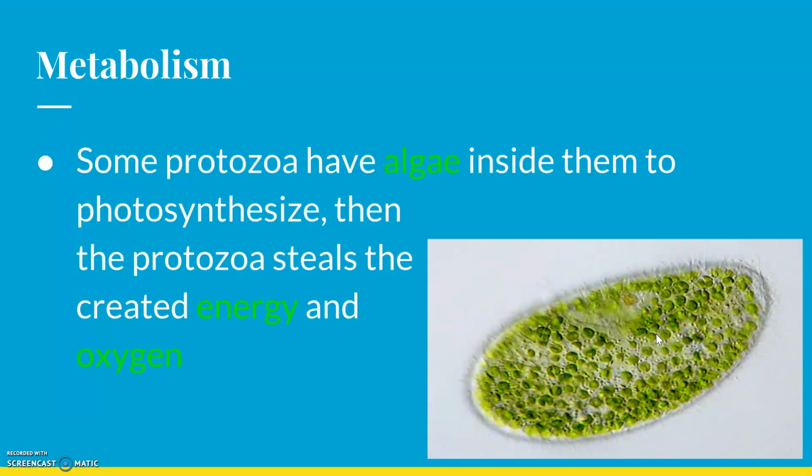What happens here is the algae does photosynthesis. It makes sugar all the time. The protozoa, the gray circle, steals all of that sugar. It says, hey, if you're going to live inside of me, I'm going to charge you rent. And rent this month is sugar. Okay, so you got to pay up with sugar.